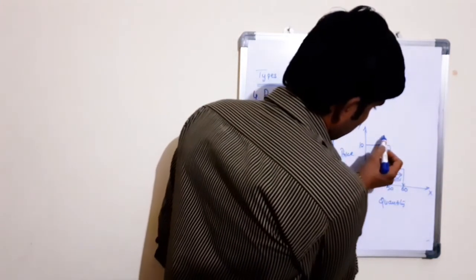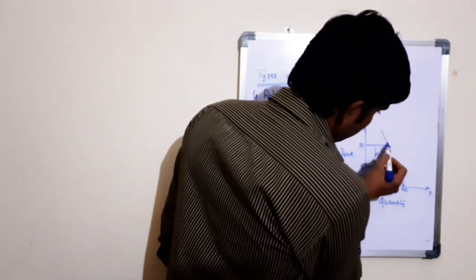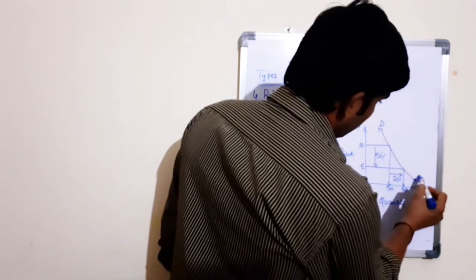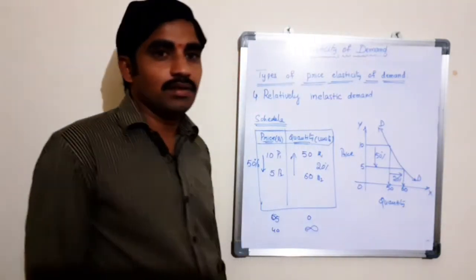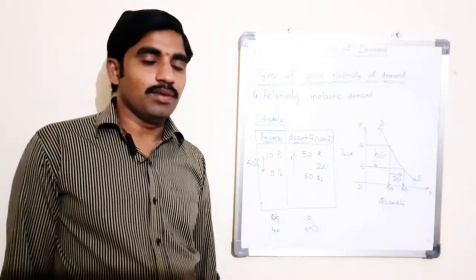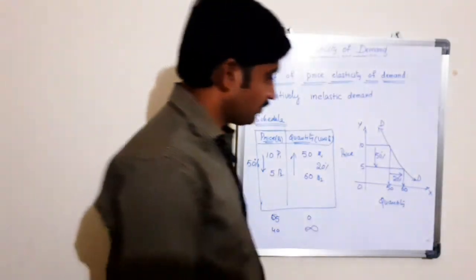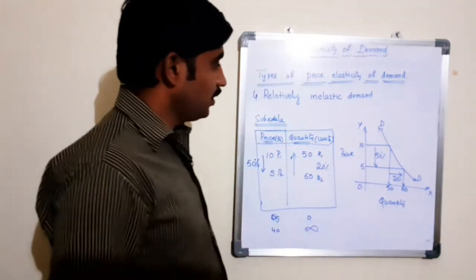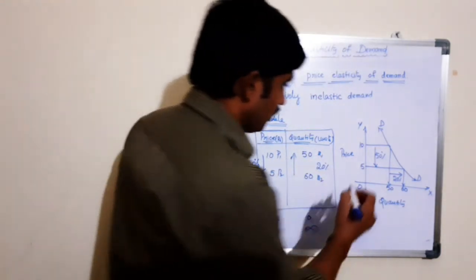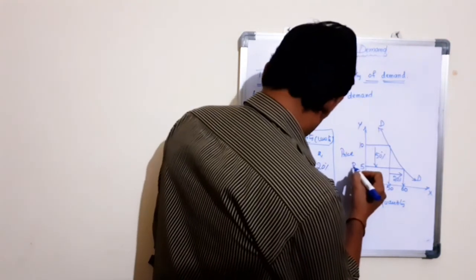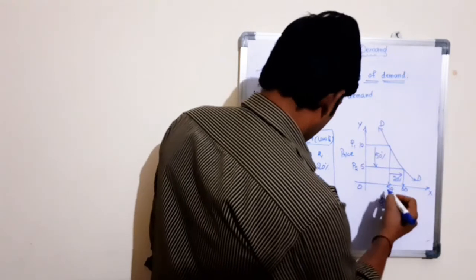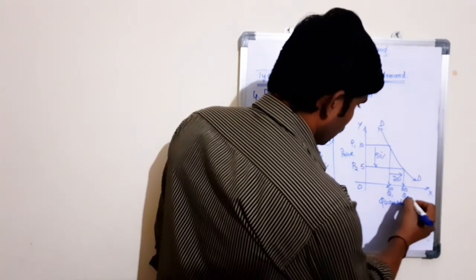Here, DD is a demand curve which slopes rapidly upward or downward. So here, this is called as relatively inelastic demand. Here it is P2, P1, Q1 and Q2.